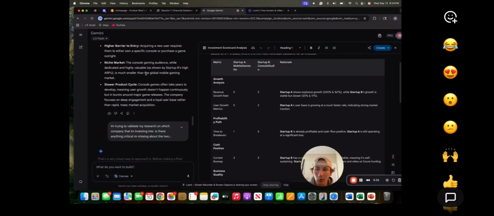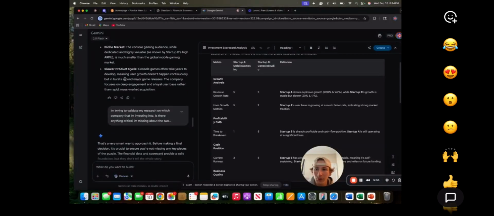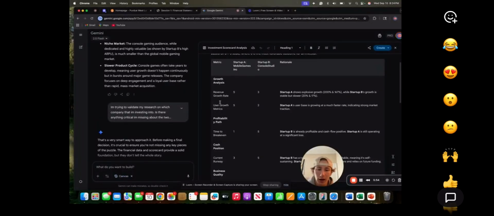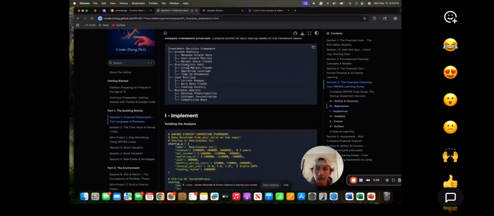If it's a bad game, then they won't get as many people buying it. And then for the third one, it says slower product cycle. Console games often take years to develop, meaning user growth doesn't happen continuously. People don't know that their game is working or is good. So once the news spreads, then the console growth will get higher. That is for I.